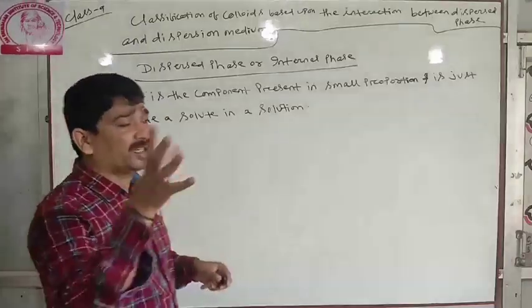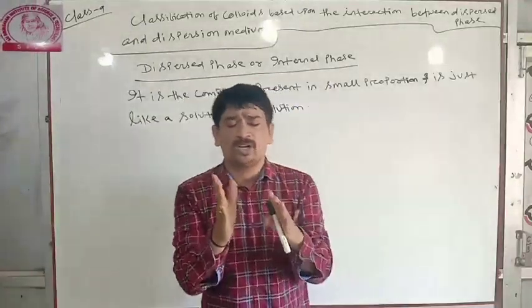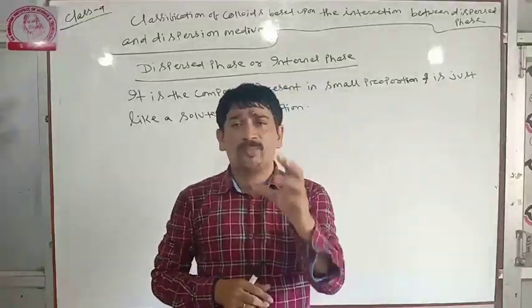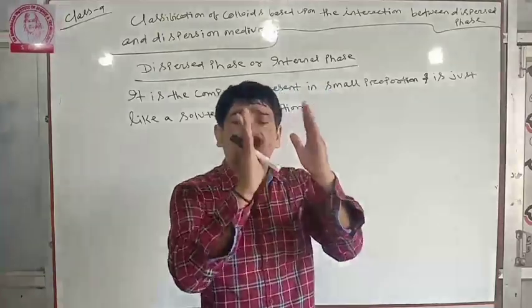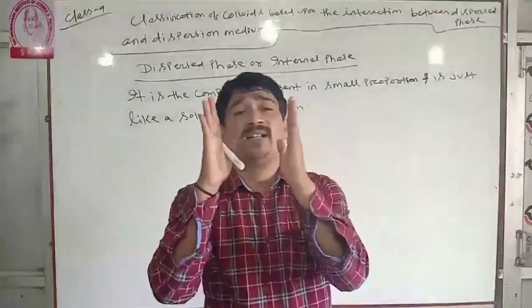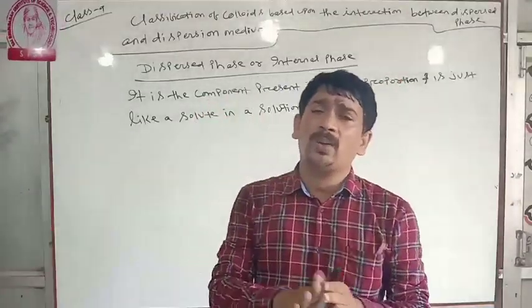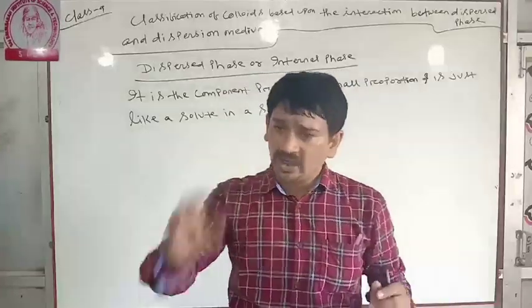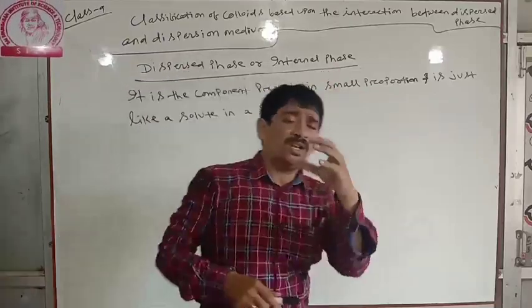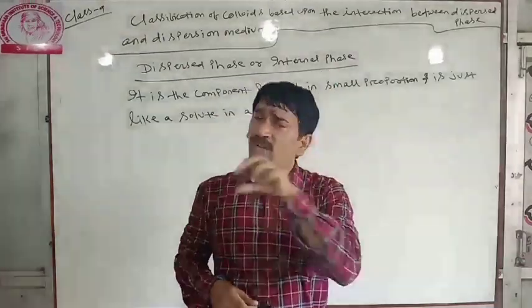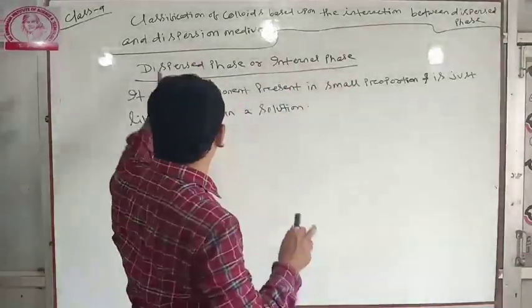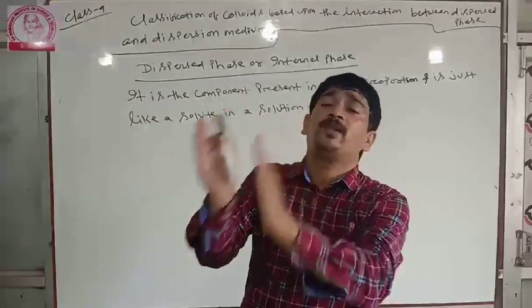Already I have discussed that a solution is composed of solute plus solvent. The smaller part is solute, the larger part is solvent. Here, dispersed phase is the smaller part. In solution we say solute. In colloidal solution, the smaller part is the dispersed phase, the larger part is the dispersion medium. Very important thing.